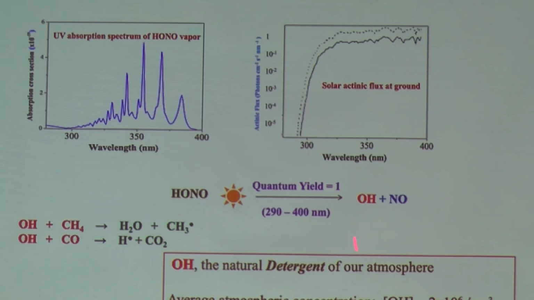Almost all model studies predict that the contribution of HONO dissociation to production of the daytime OH radical is almost 30% of the total abundance.